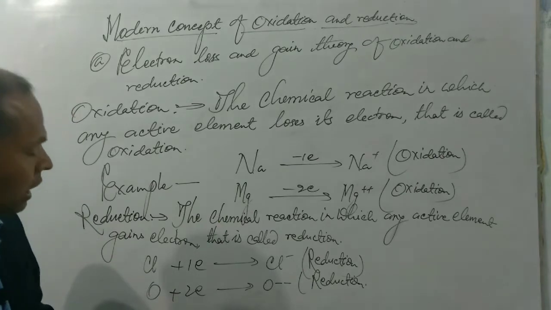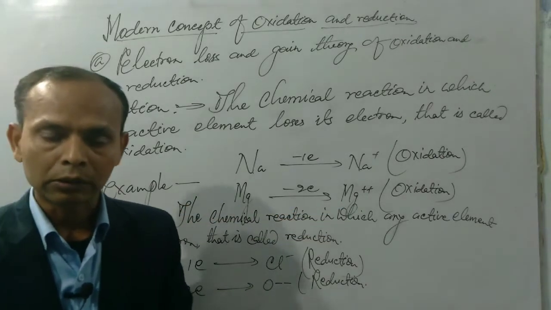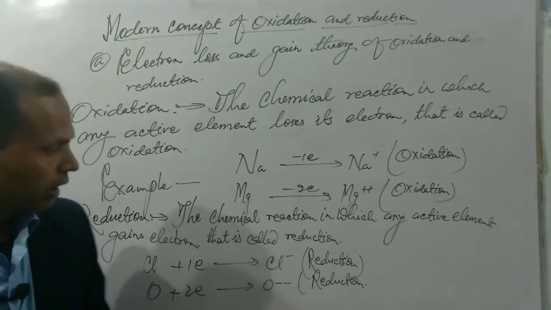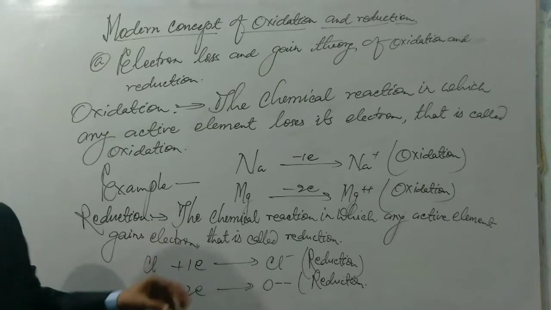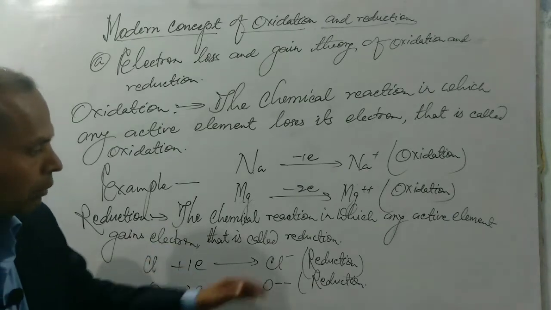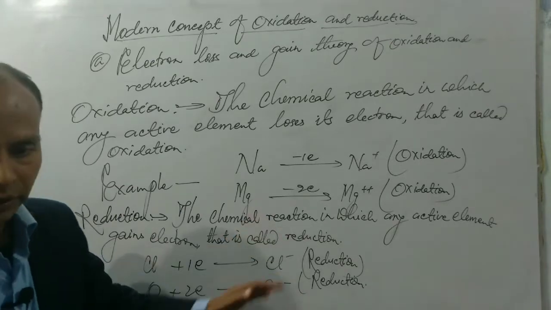Similarly, in case of reduction, the chemical reaction in which any active element gains electron is known as reduction. As for example, Cl and oxygen gain 1 and 2 electrons each to form Cl- ion and O2- ion. These are reduction reactions.